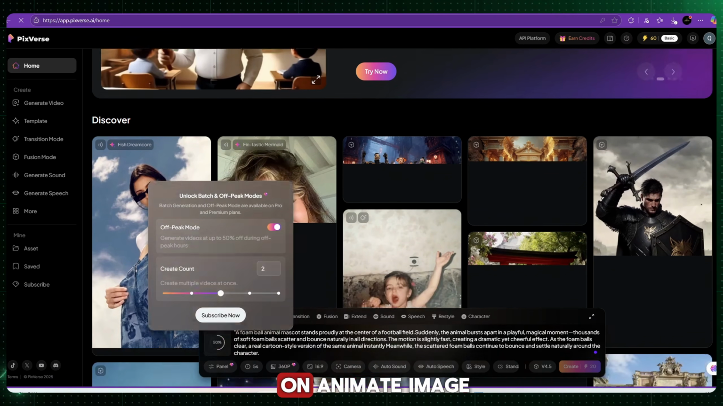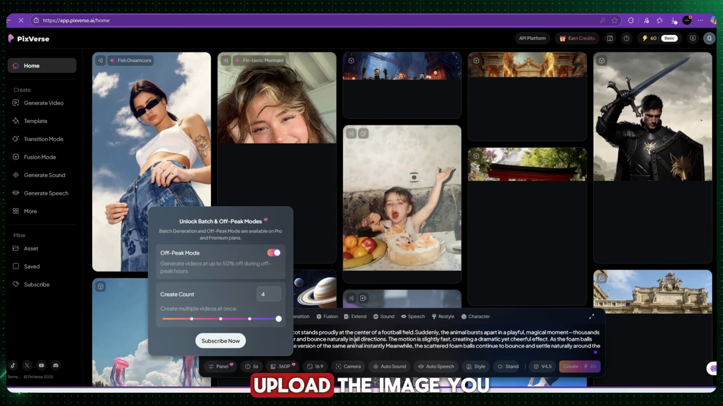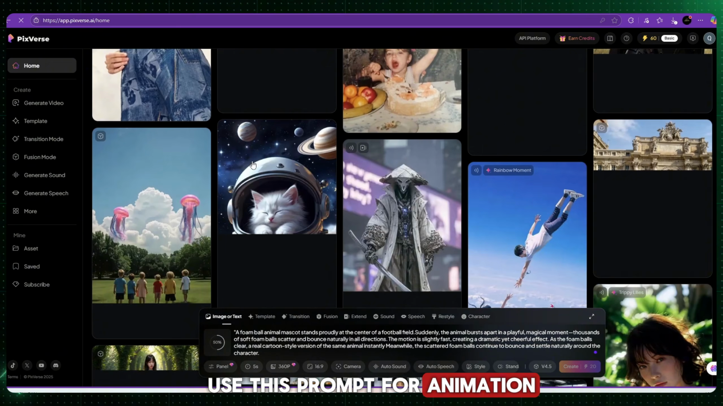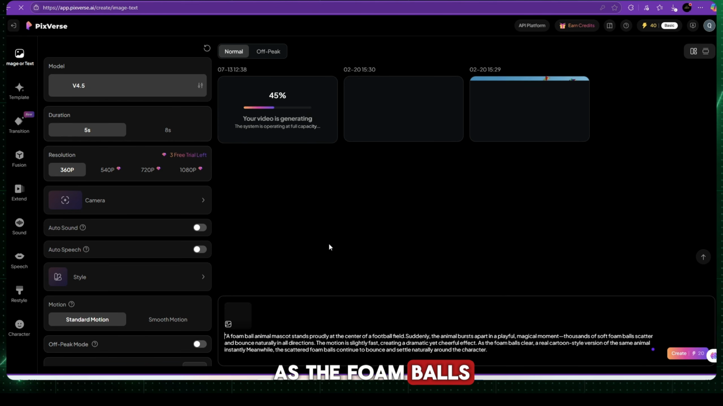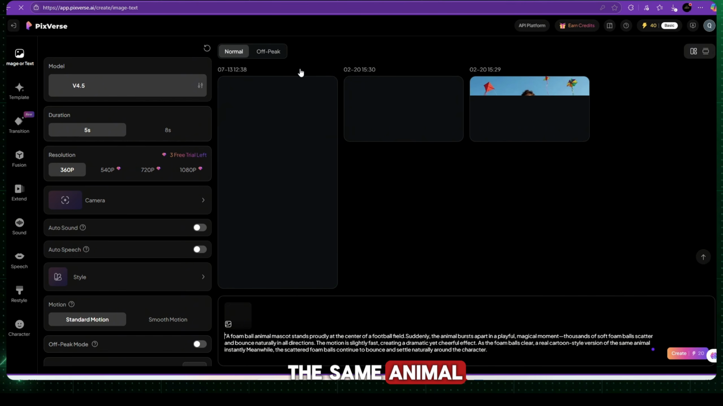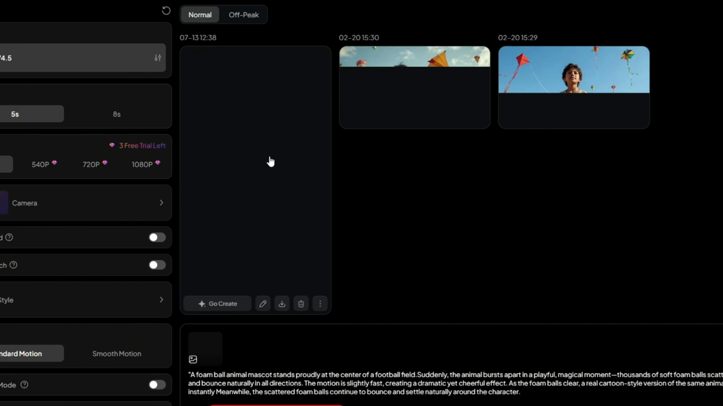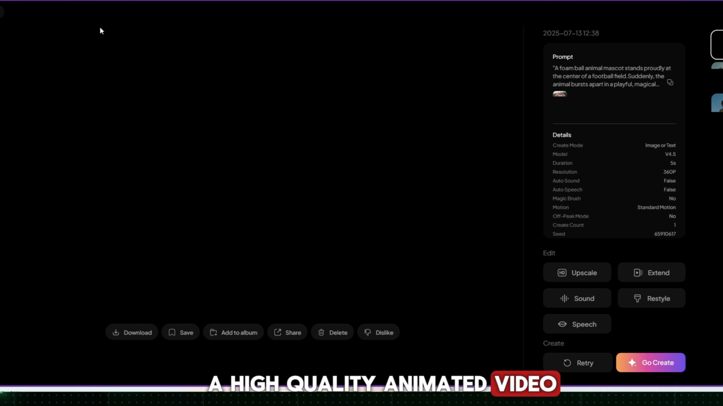Log in and click on Animate Image. Upload the image you created with Leonardo.ai. Use this prompt for animation: "As the foam balls clear, a real cartoon-style version of the same animal instantly appears in the center." Click Generate and wait 10-20 seconds. Pixverse will give you a high-quality animated video.